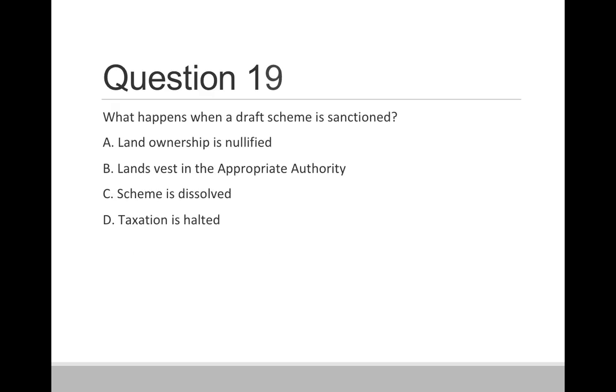Question 19. What happens when a draft scheme is sanctioned? Option A, land ownership is nullified. Option B, land vests in appropriate authority. Option C, scheme is dissolved. Option D, taxation is halted. So correct answer is option B, that land vests in the appropriate authority.